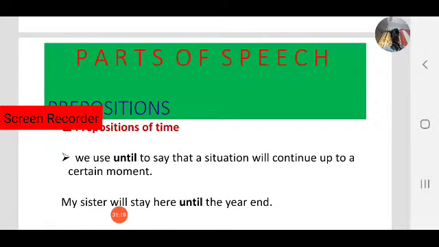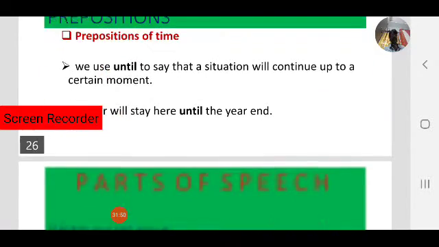Until, that is also one of the prepositions of time. We use until to say a situation will continue up to a certain moment. In that case we use until or till. My sister will stay here until the year end. In that case we use until.